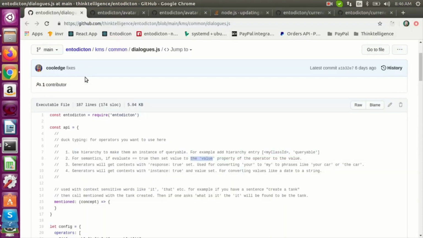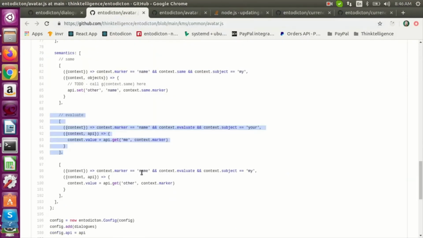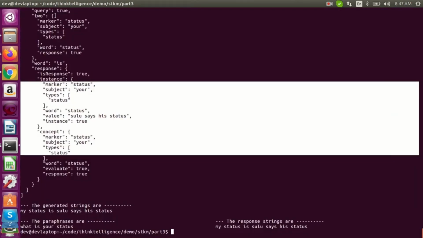Maybe I should set up a helper function for setting up these. I don't know, I'll think about it. But currently this is the way it works. Okay, so that's cool. So we got all that stuff. So now let's have Sulu say his status.